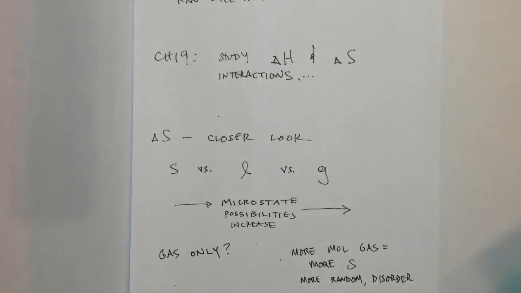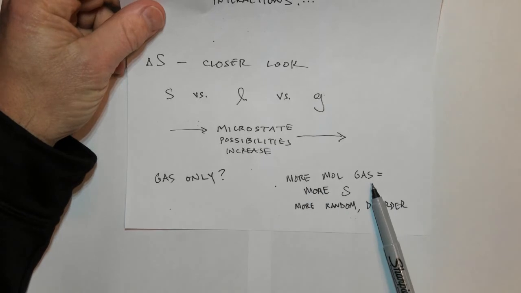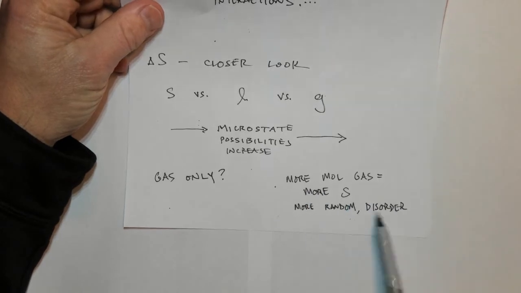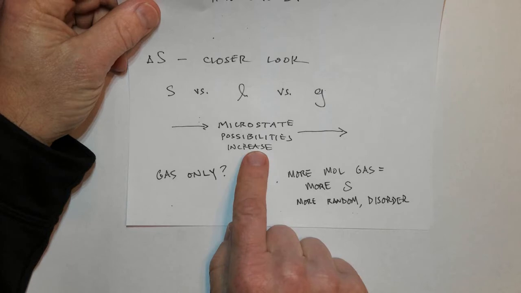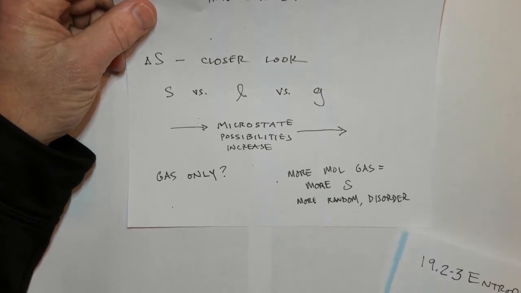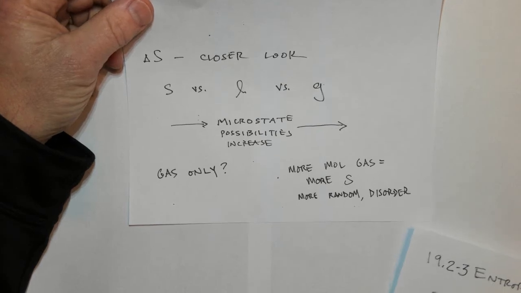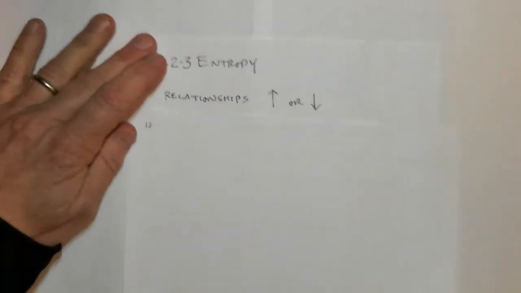If something is a gas only, like there's a change from one type of gas to another, generally the rule of thumb is the more gas molecules you have, the more randomness, more disorder, or more microstates are possible. This makes sense because the more gas particles you have, the more randomness there could be between them. So looking at entropy a little bit closer, let's look at relationships that make entropy increase or decrease.